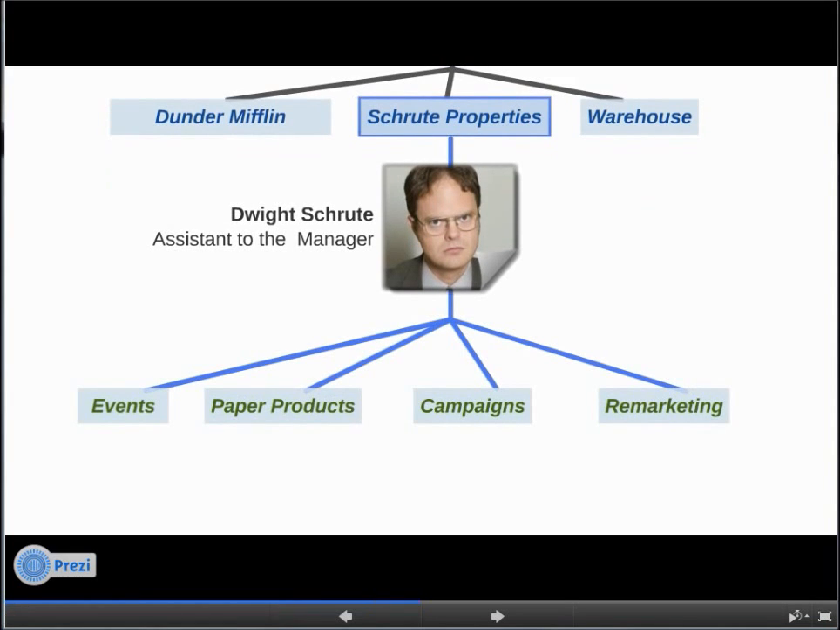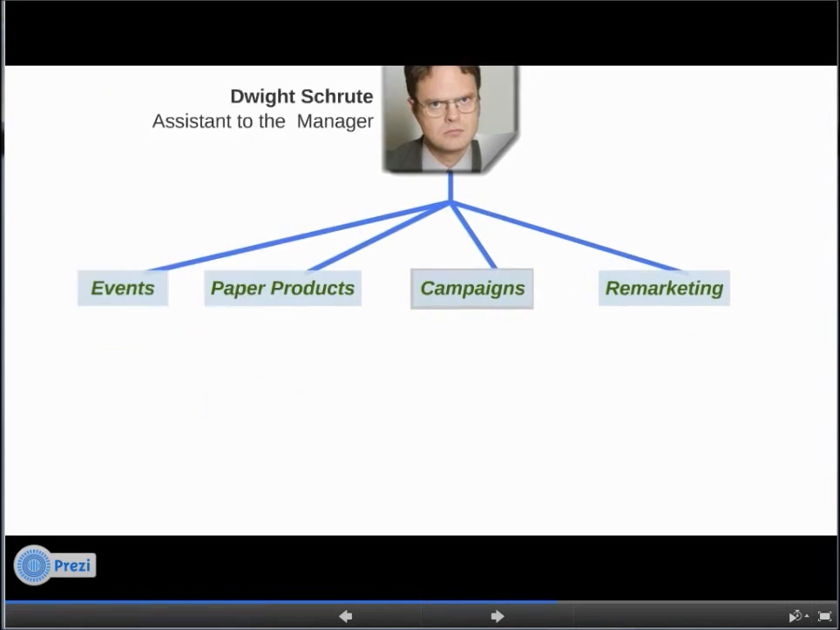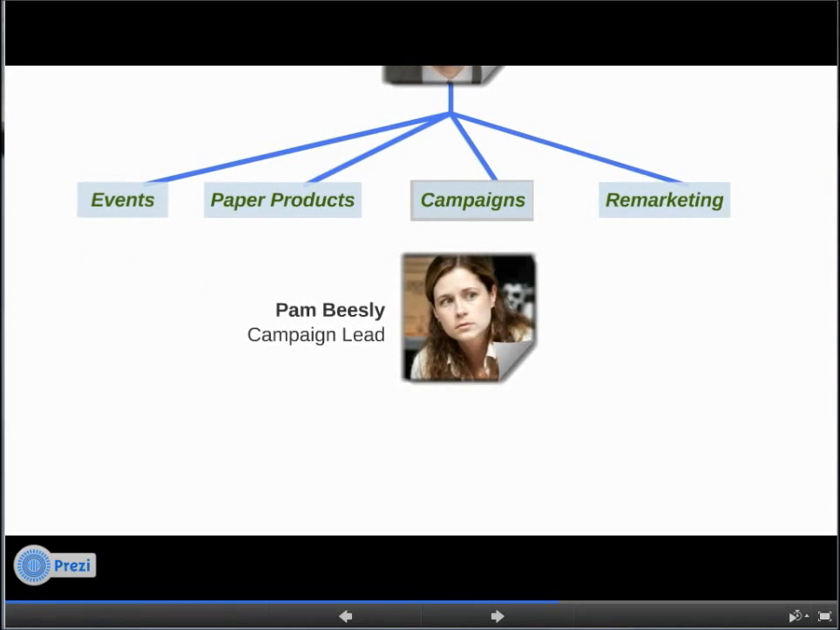Within Schrute Properties, Dwight is in charge of events, paper products, campaigns, and remarketing, but has assigned all campaign work to be executed by Pam Beasley, who should have full access to the various marketing channels for campaign work, but does not need to access data for the other types of marketing efforts within Schrute Properties.